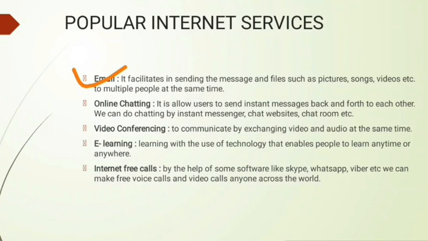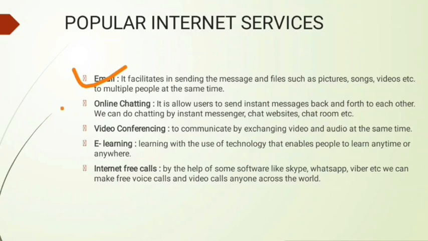Email facilitates sending messages and files such as pictures, songs, videos, etc. When you want to share images, pictures, songs, or videos with multiple people at the same time, you can also share them with the help of email. This email service is very important and you are familiar with it.